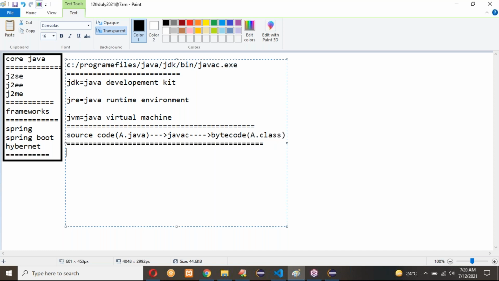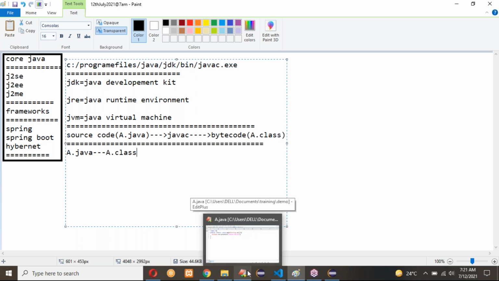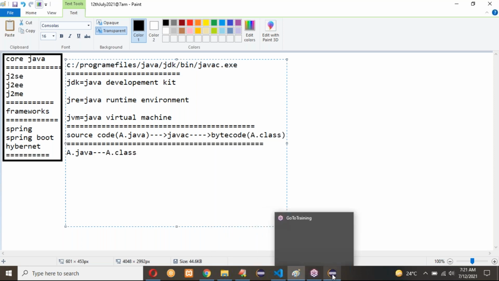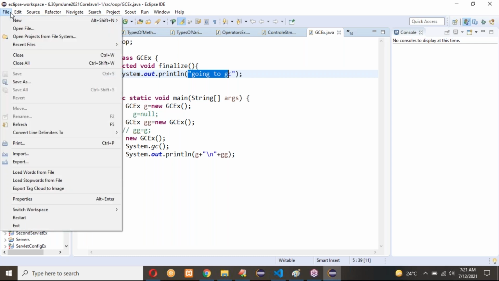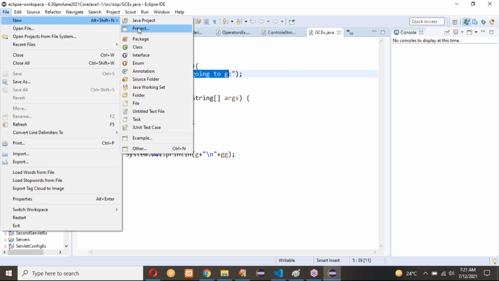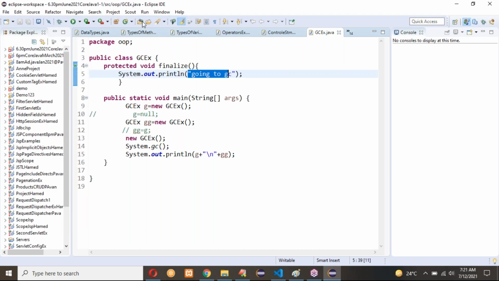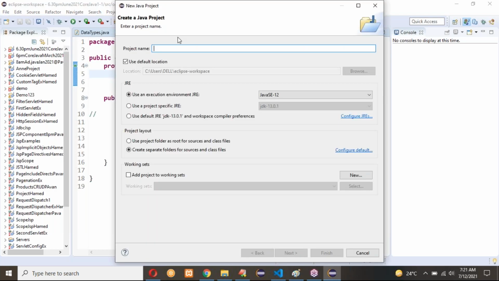So in this time, the a.java application that I am creating will be converted into an a.class file. I want to read that .class file. First, I want to compile it. So let me write that program here. Create file, new Java project, and I'll write a demo.